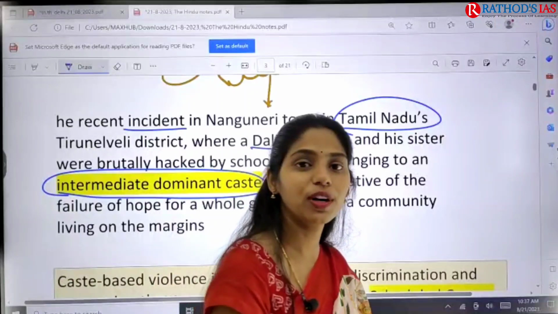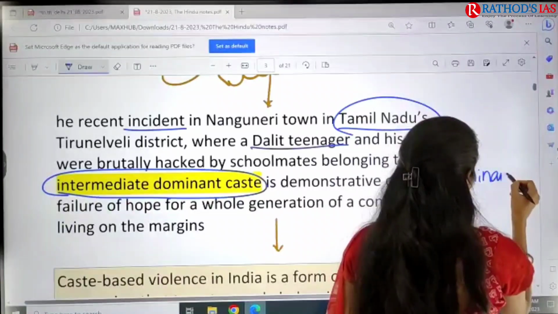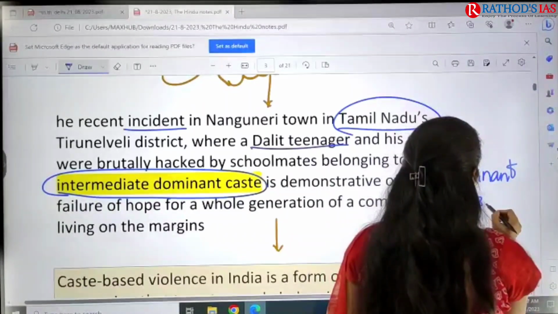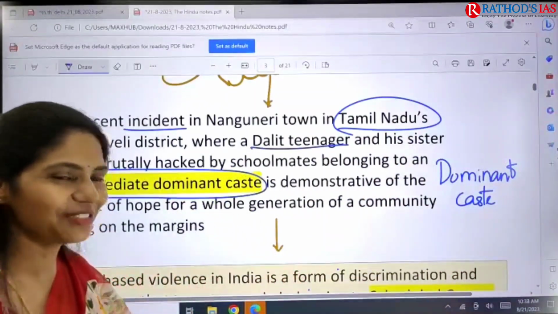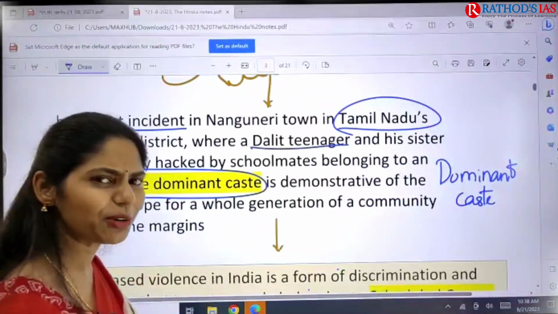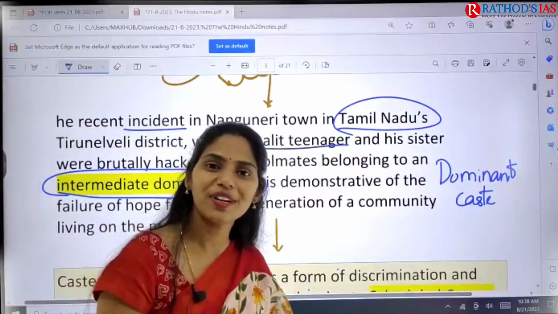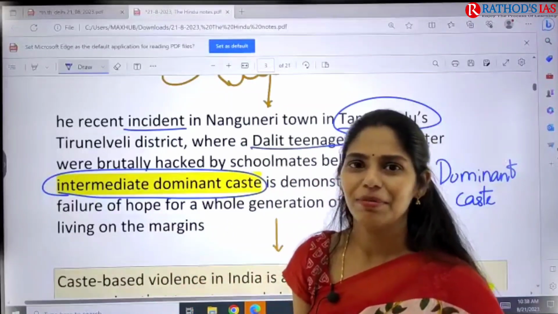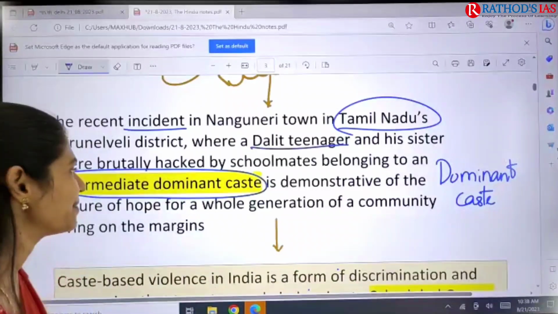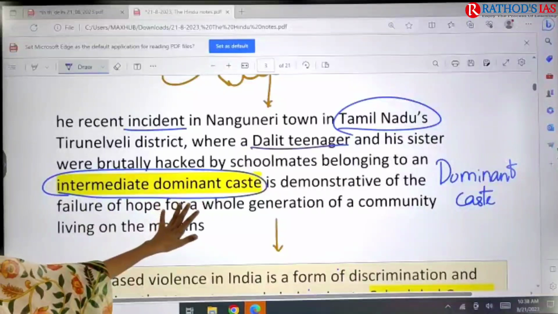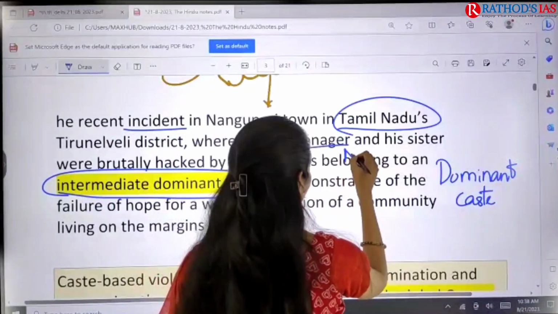If you are from an anthropology background, there is a topic called dominant caste. You have to know who the dominant castes are in which areas, right? Let me know some dominant caste examples from your state. If you belong to Tamil Nadu, which are the dominant castes in your state? And if you are from AP or Haryana, like that, please let me know. Dominant caste people attacked this Dalit, or the minorities.